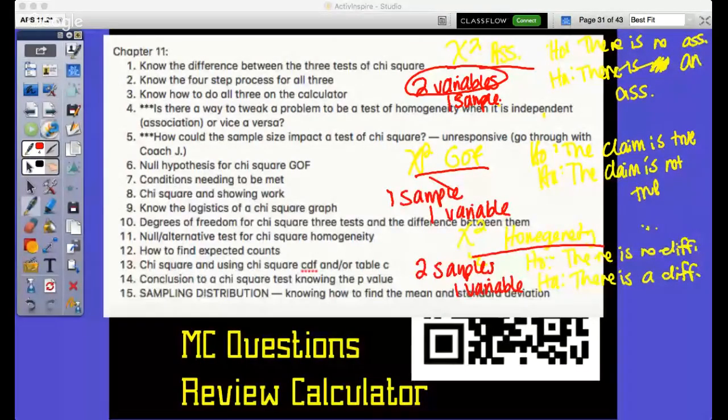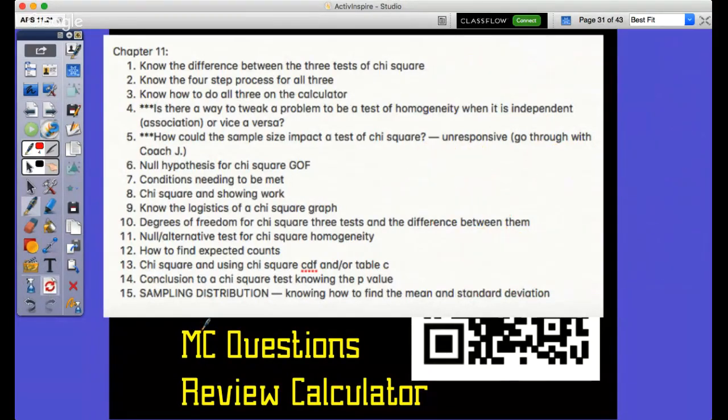Coach Shay, go over more of the null and the difference between null and alternative for each test. The null and the alternative? Yeah, for each test. That was the confusing part for me. So you heard it from Chloe here. She studied the null and the alternative. We just actually went through that, just the difference between the two. Yeah, absolutely. So I would say go back and touch base on that.